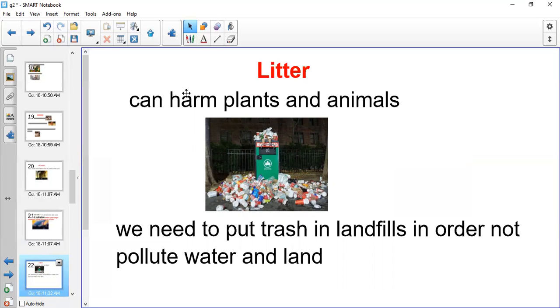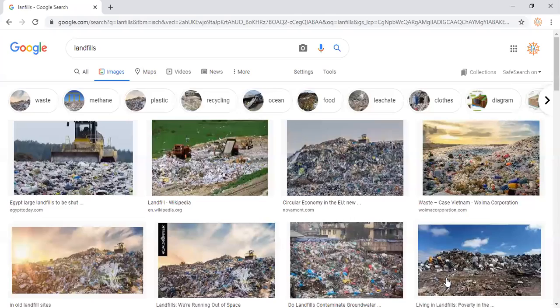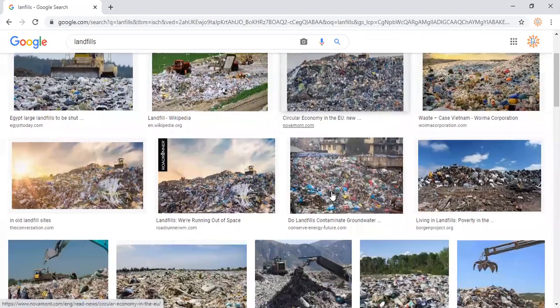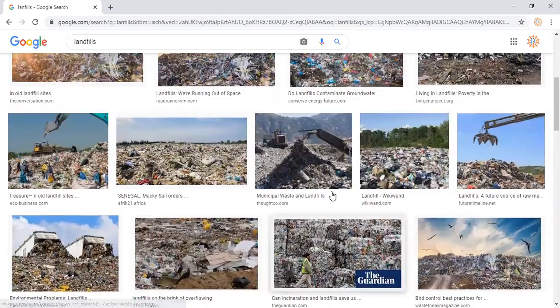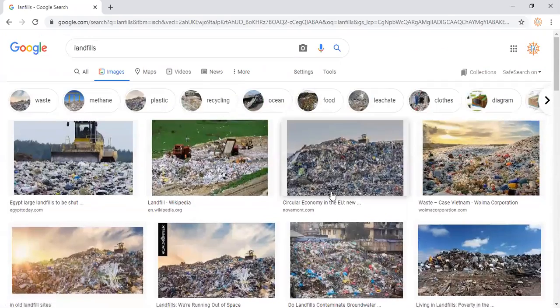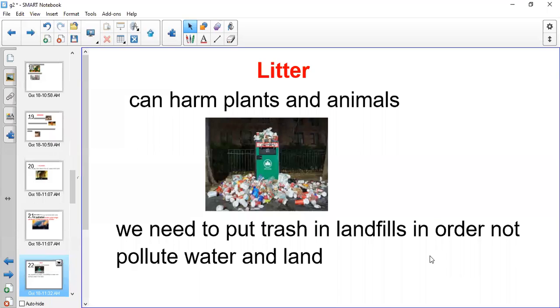Let me show you the picture of the landfills that we should put trash in. This is the landfills. These are different types of landfills, and we need the landfills to put trash in in order not to pollute water and land.